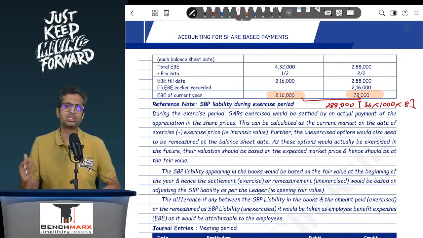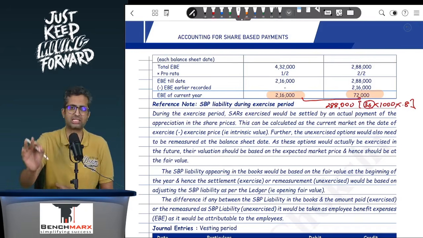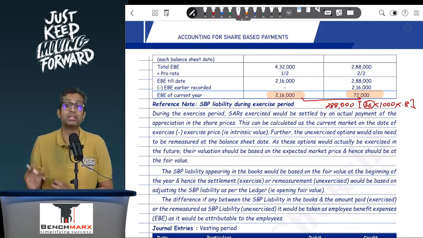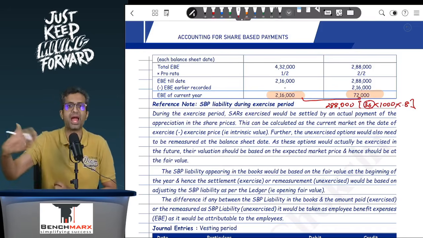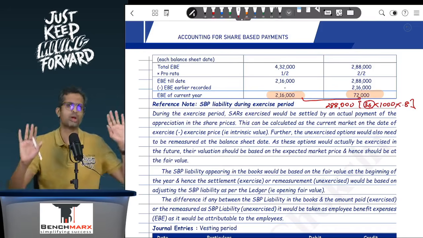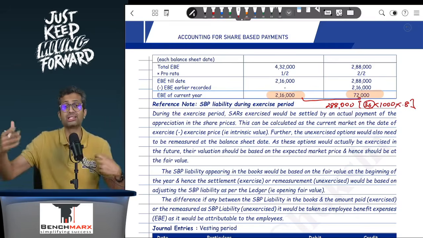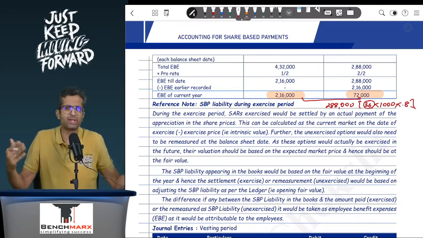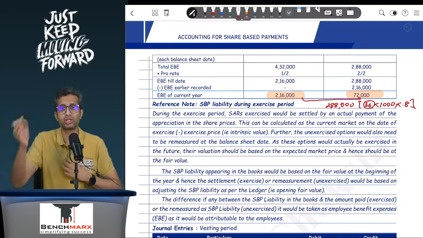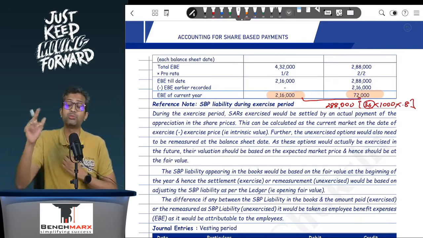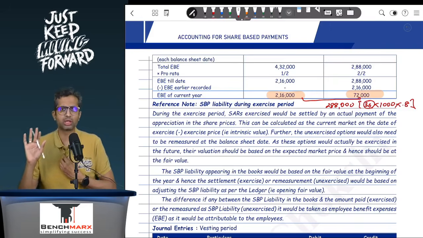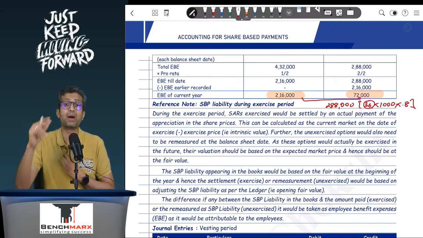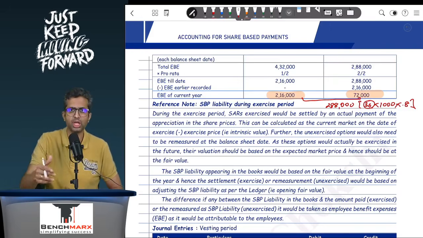Now what happens during the exercise period is, out of the 36 employees, 6 employees leave. But when they leave, the intrinsic value is 10. When you actually have to pay the employees, you will have to pay based on the intrinsic value. So for one option, the payment will be 10 rupees to bank. But SBP liability will be debited by what is there in your ledger. You have not remeasured anything as of now, and hence in your ledger for each option, the balance is 8 rupees. So your entry will be SBP liability account debit 8, to bank 10, and hence there will be a balancing figure of 2 rupees which will go as EBE, employee benefit expense.